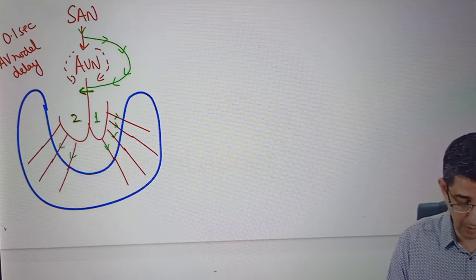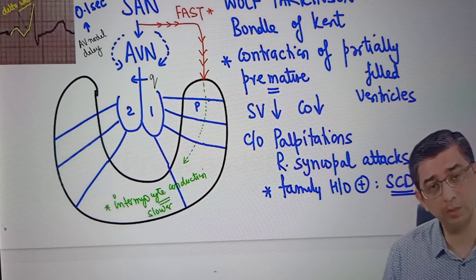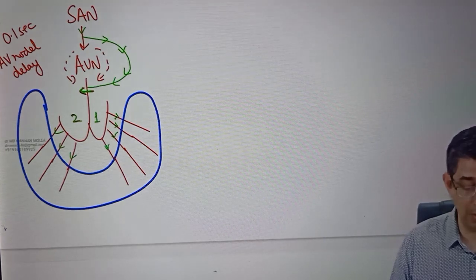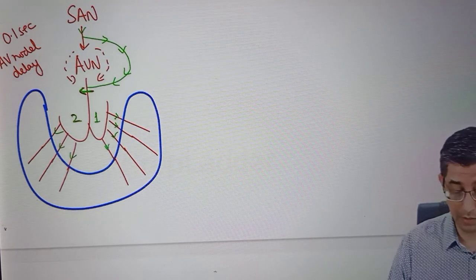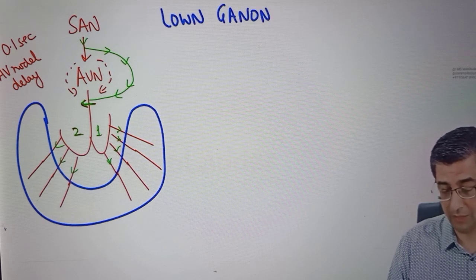See, if you compare this diagram with the previous one for WPW, you will notice that in WPW, the conduction system of the heart, Purkinje, was not being utilized. But in the current sketch that I made before you, there is a very characteristic utilization of the normal conduction pathway. Agreed that there is a short circuit in the heart, but ultimately Purkinje is still being utilized. The condition that I'm discussing at this moment, and I'm very sure you would have guessed the answer by now, is called Lown-Ganong-Levine syndrome.